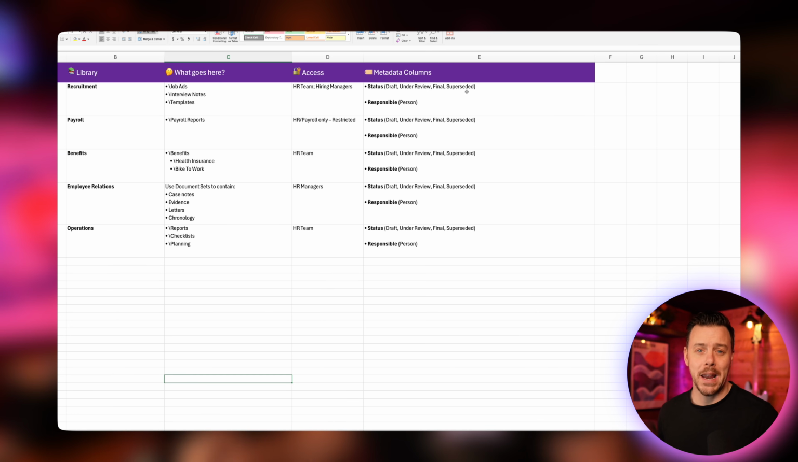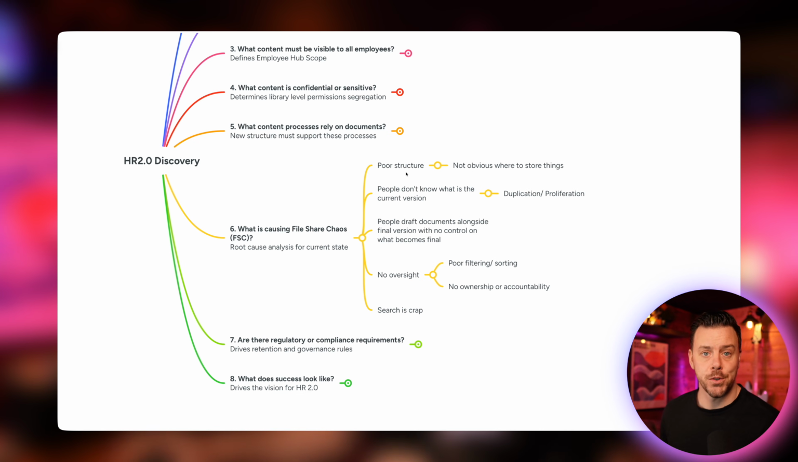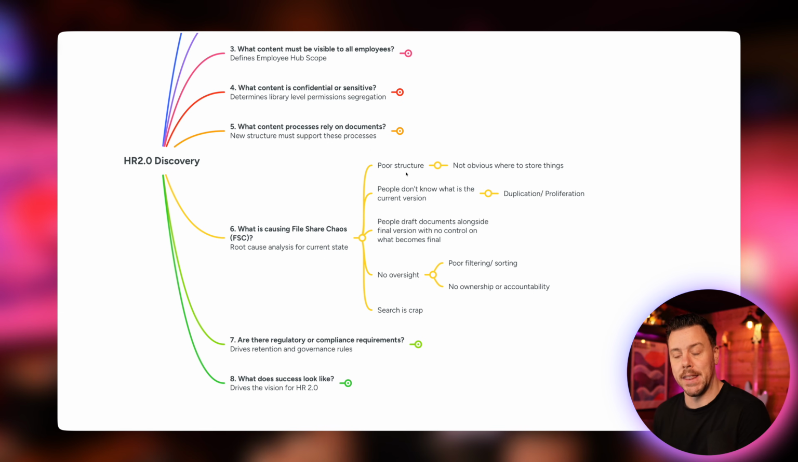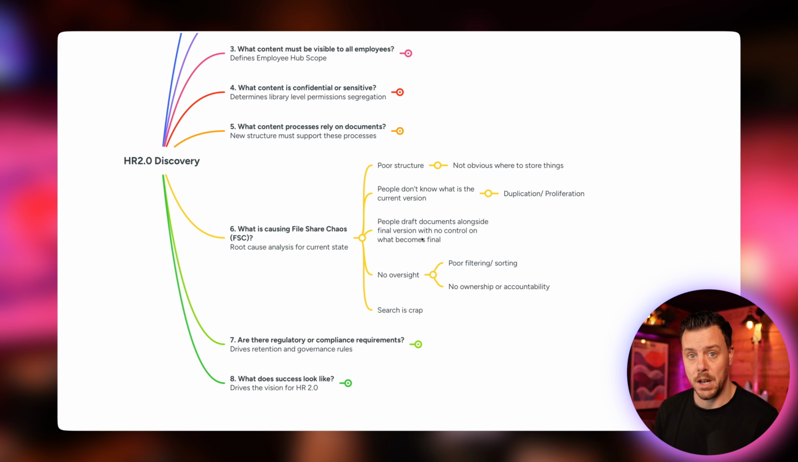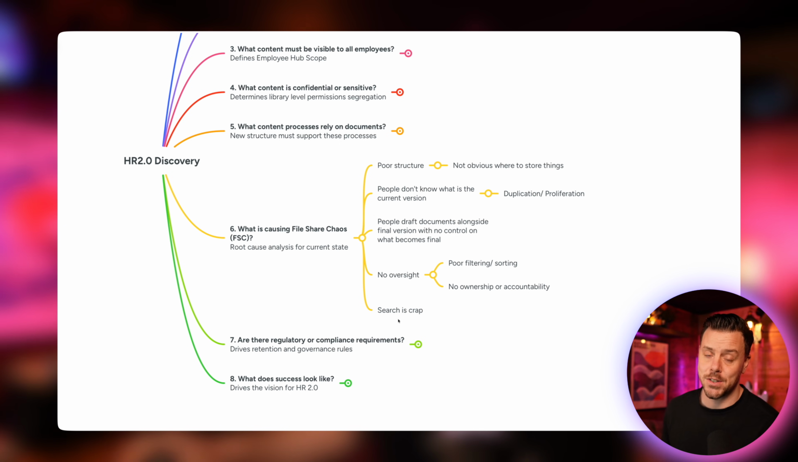Again, coming back to our pain points, we want to solve for our poor structure. So we have the new structure in there. People don't know what the current version is. Our metadata is going to help with that. The whole issue with draft documents alongside final version, well, like I said, co-authoring will help with that. But if not, we do have the metadata to clearly call things out. No oversight, we have all that in there, and search is really going to help us. So we're in good shape to solve the problems that we identified at the start.